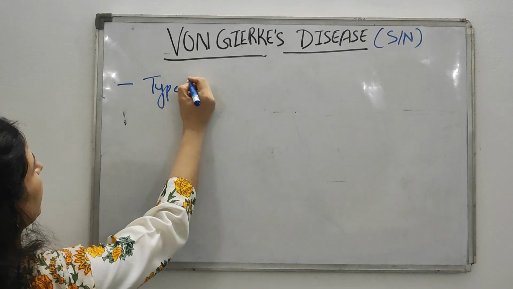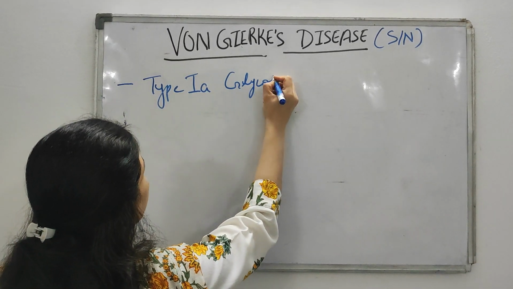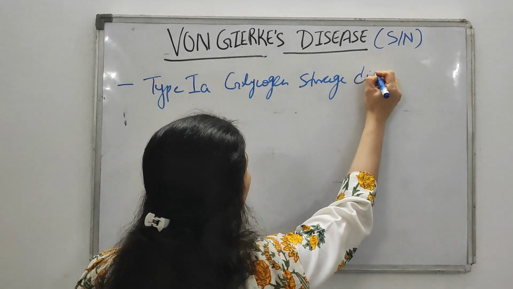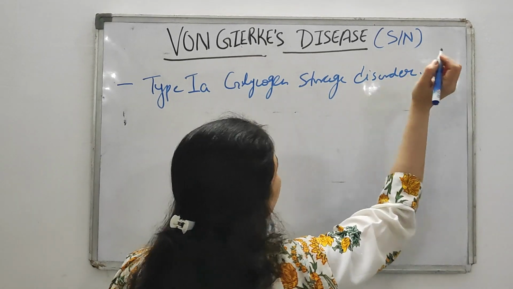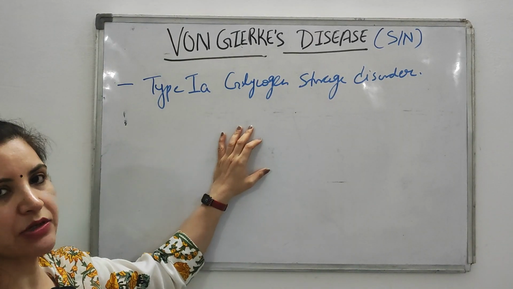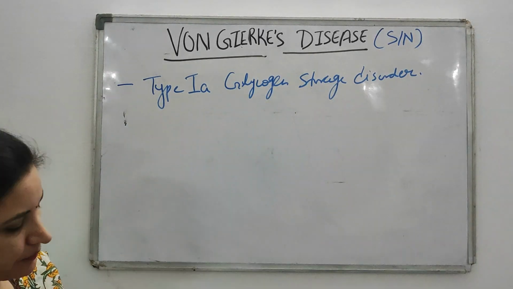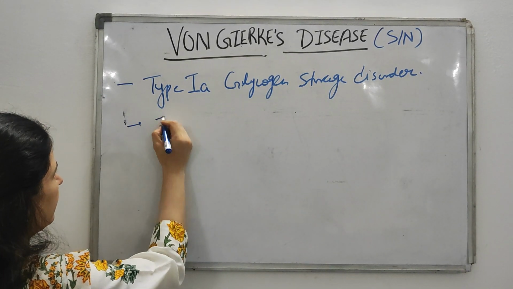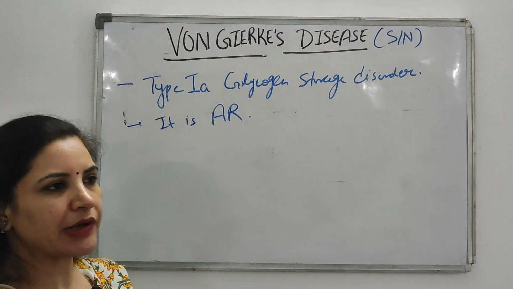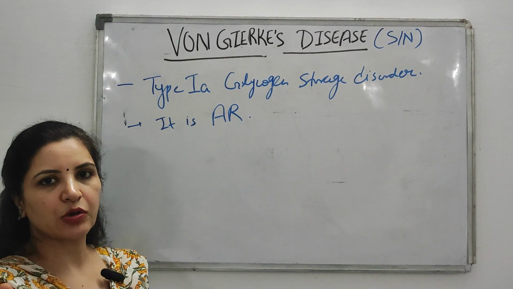It is a type 1A glycogen storage disorder. Yesterday we just taught this by the mnemonic "victorious people can always make history today". So von Gierke's is what? It is a type 1A glycogen storage disorder. And it is an autosomal recessive disorder. Maybe a question can be asked, what kind of heredity occurs in von Gierke's? So it is an autosomal recessive disorder.